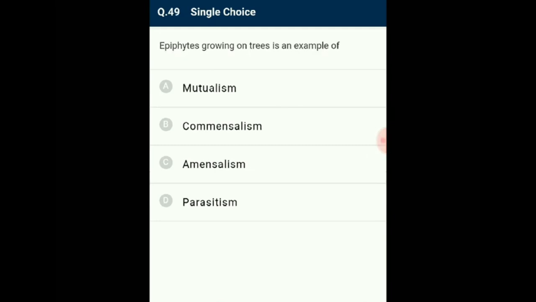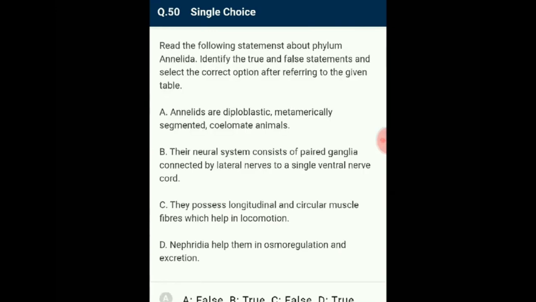Question number 49. Epiphytes growing on trees is an example of. Commensalism is the interaction in which one species benefits and the other is neither harmed nor benefited. When an epiphyte grows on trees, it gets exposure to sunlight and support, but the tree is neither benefited nor harmed. So the answer for this question is option B, commensalism. Question number 50. Read the following statements about phylum Annelida. Identify the true and false statements and select the correct option after referring to the given table.